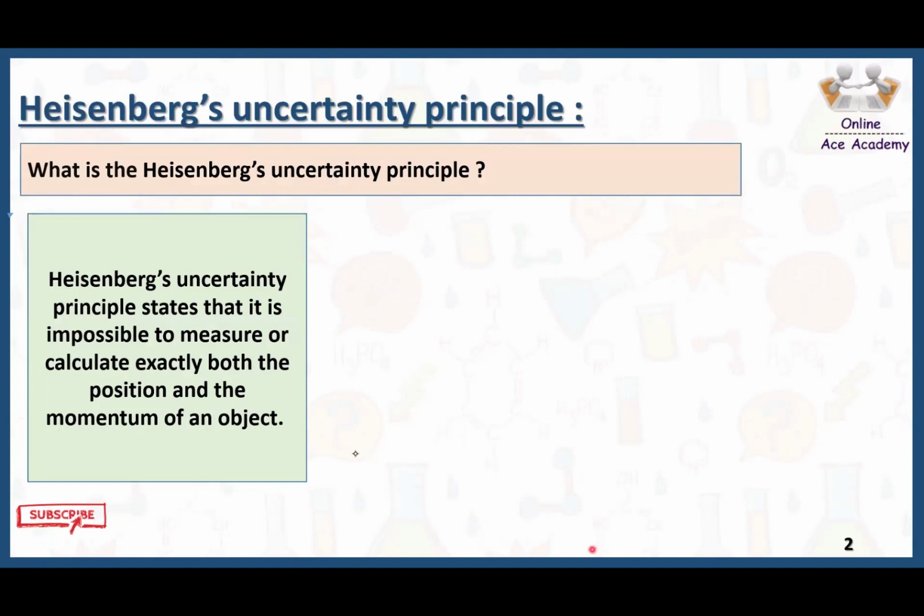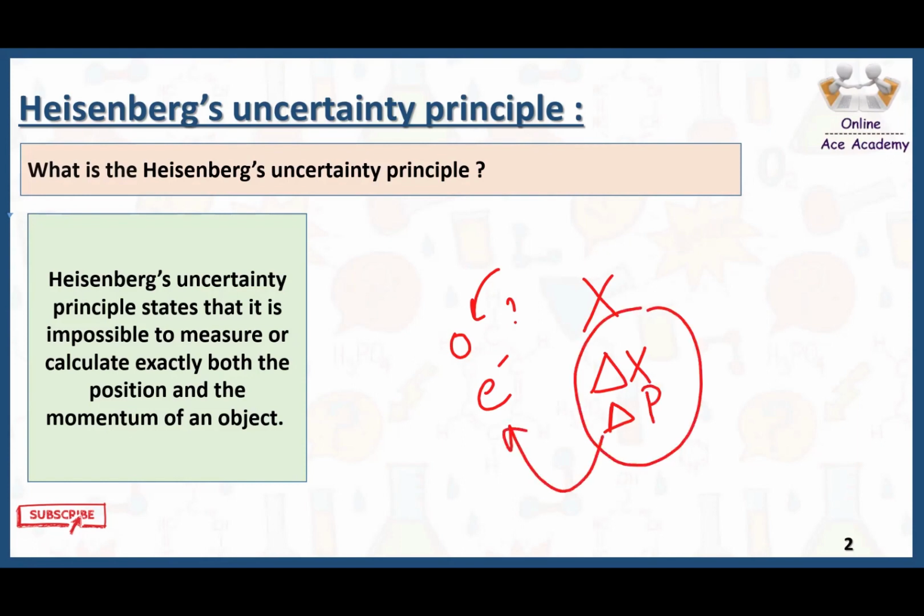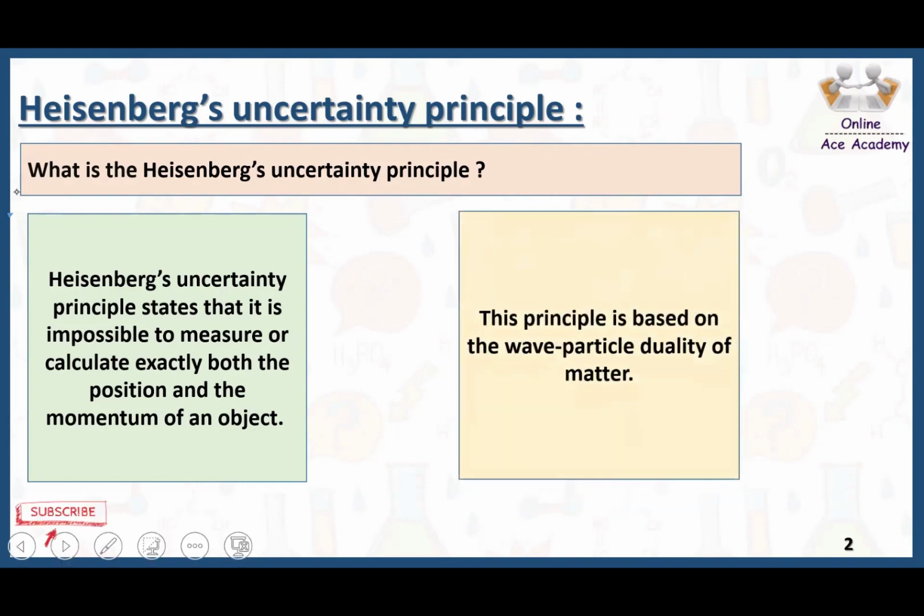The Heisenberg uncertainty principle states that it is not possible to measure or calculate exactly both the position and momentum of an object. For example, if you have a microscopic object like an electron, we are unable to measure the position and the momentum of that electron at the same time. The Heisenberg uncertainty principle is based on the wave-particle duality of matter. So at first, let's learn what wave-particle duality of matter is, and then we will discuss how it affects the